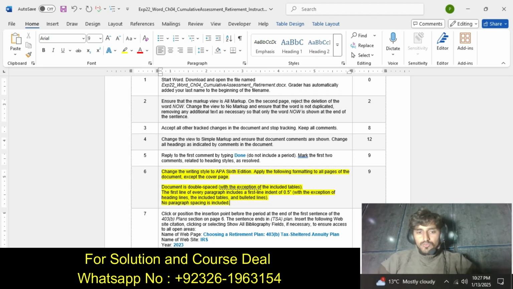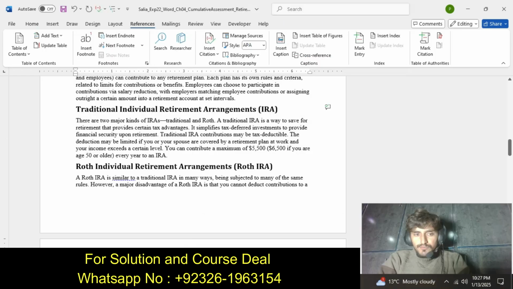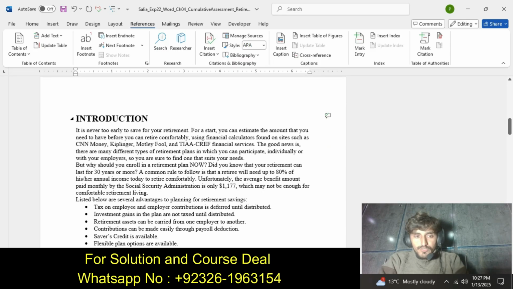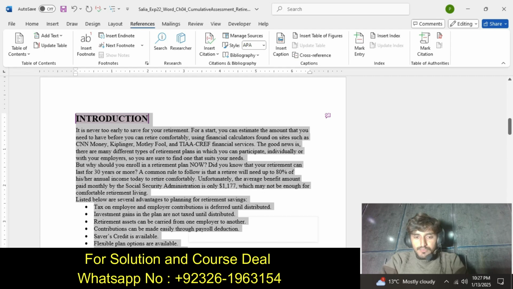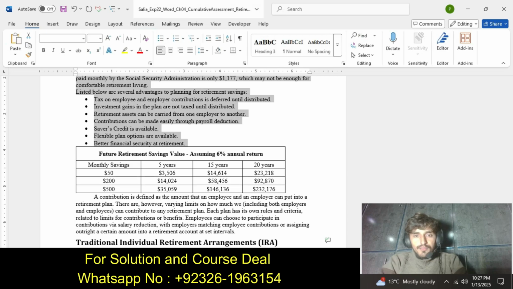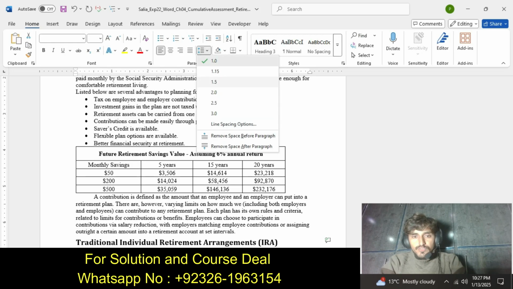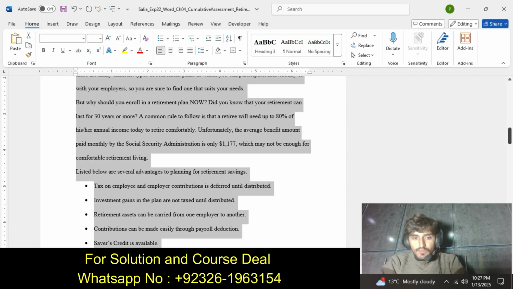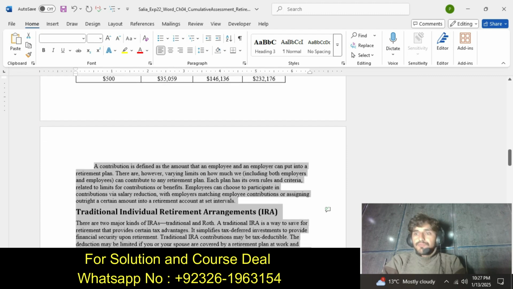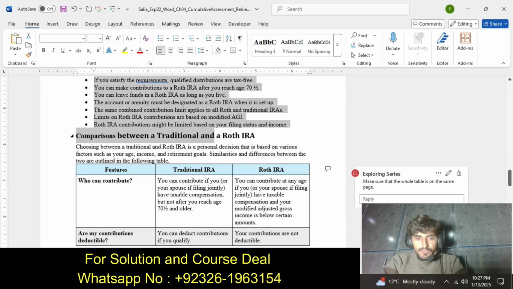The document is double line spaced, with the exception of the cover page and including the table. We do this carefully, because he says accept the table. So we do this double.